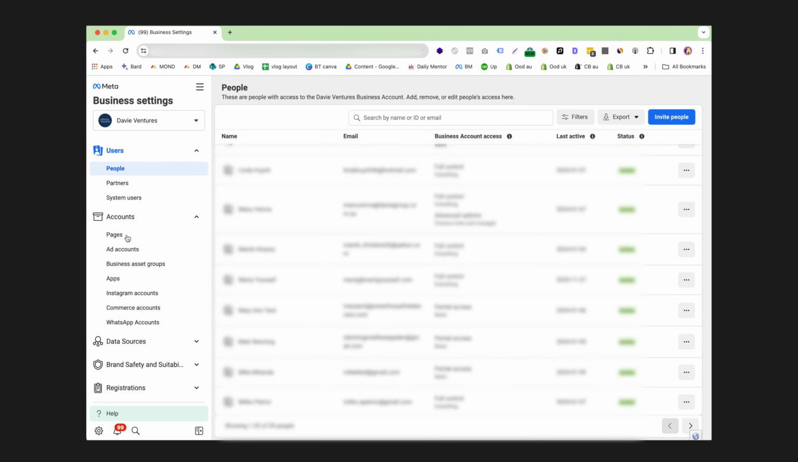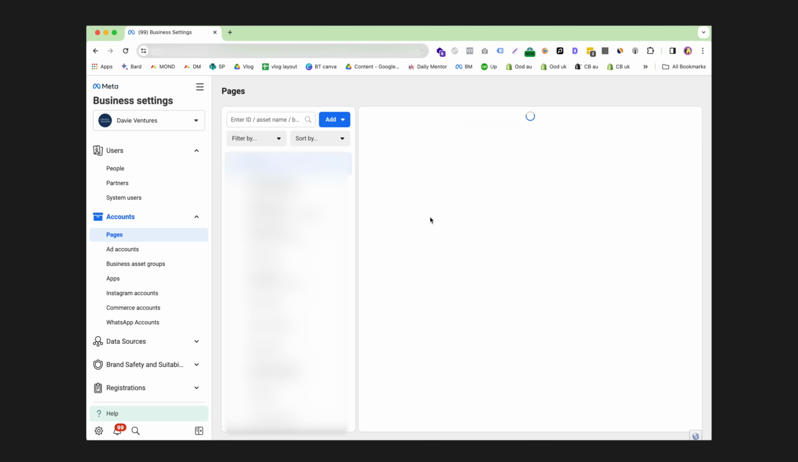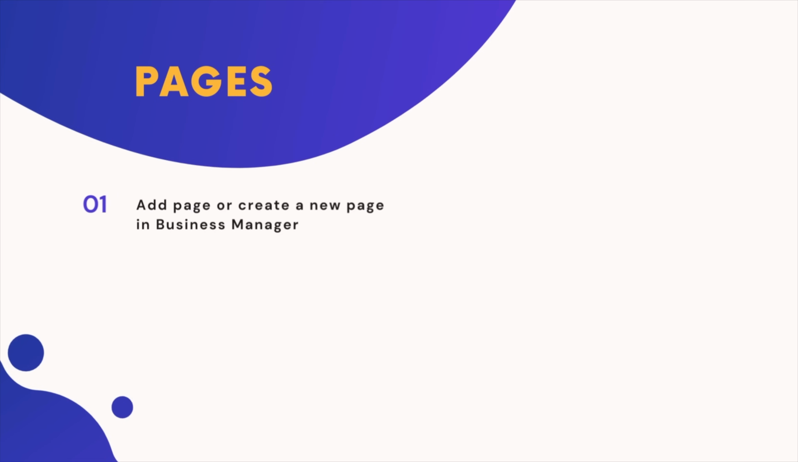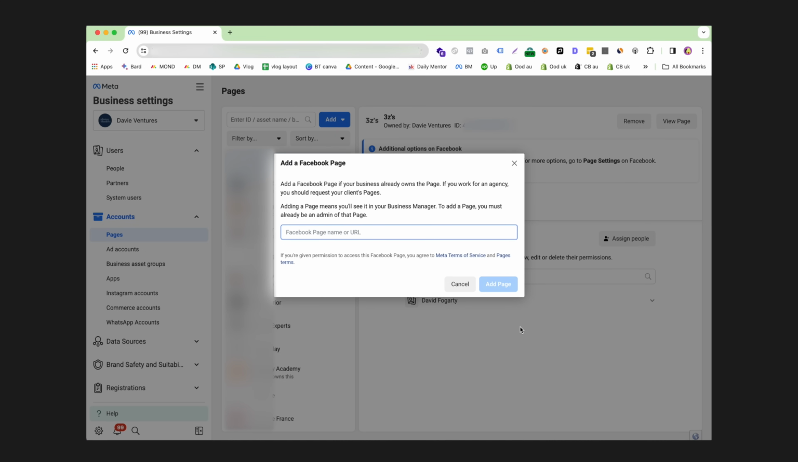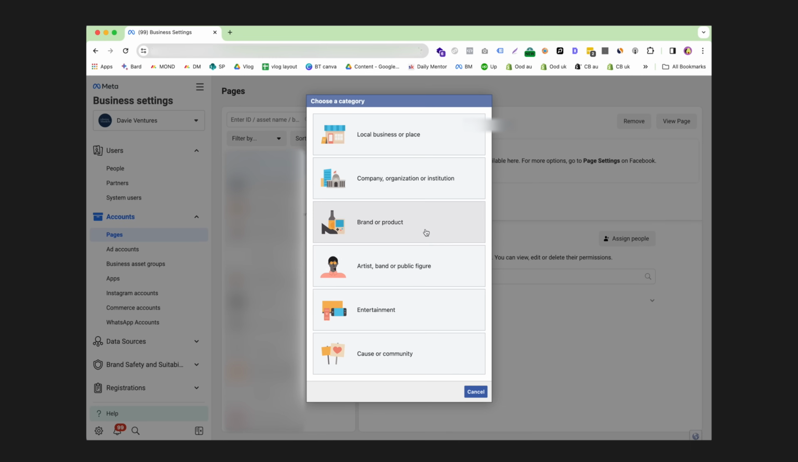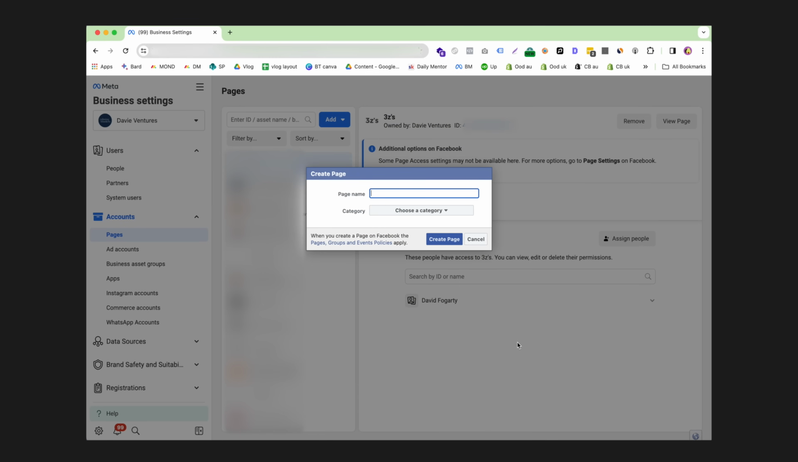Next step is pages. Now, a lot of you may already have a Facebook page that you can simply click add and add the page by entering its name. Alternatively, if you don't have a page for your brand yet, you can simply click add and click create a new page. You can follow the prompts if you're using a brand or starting an agency.